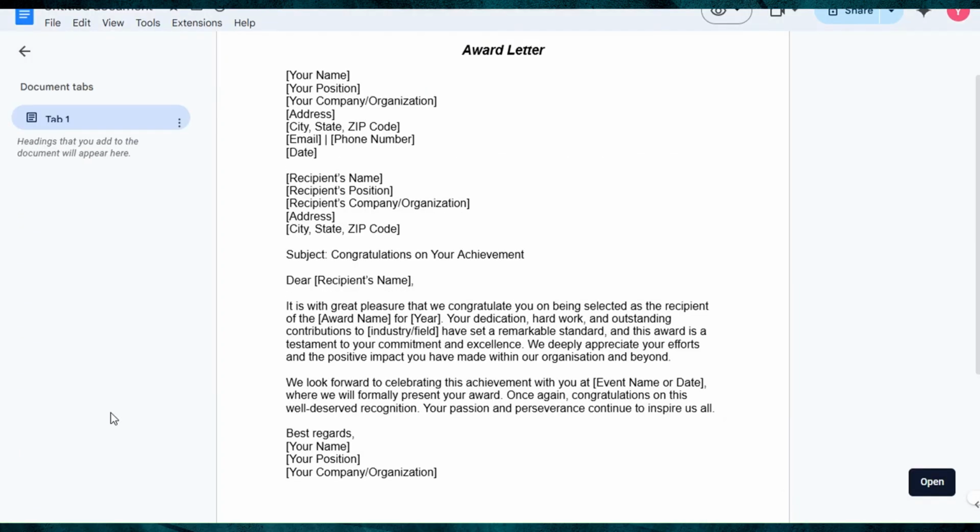Here's our sample award letter. You'll notice how it clearly acknowledges the recipient's achievements and expresses appreciation for their contributions. The letter highlights their dedication, hard work, and impact, making it a meaningful recognition of their success.